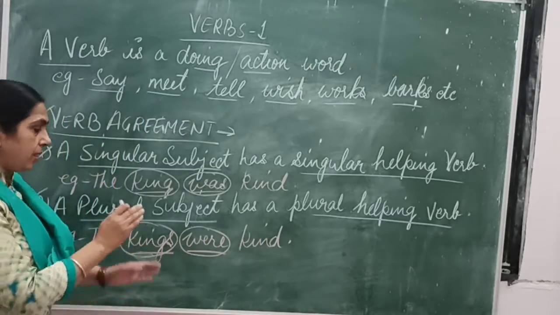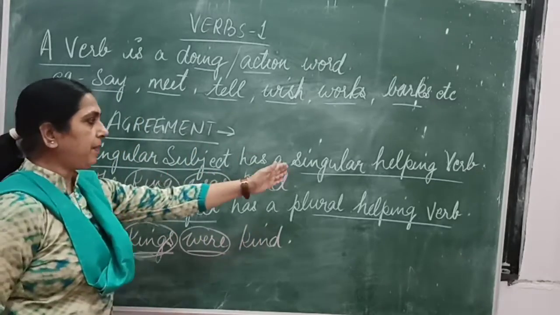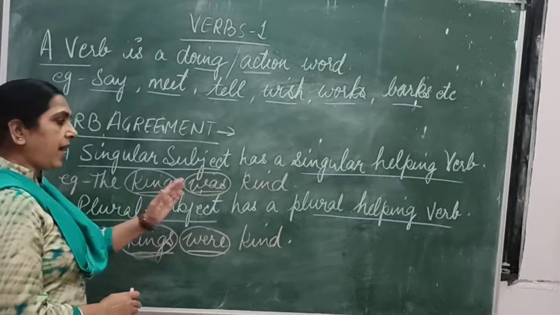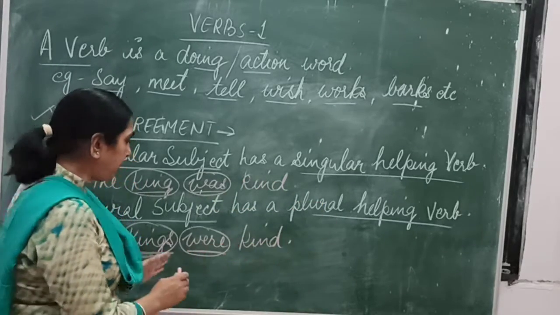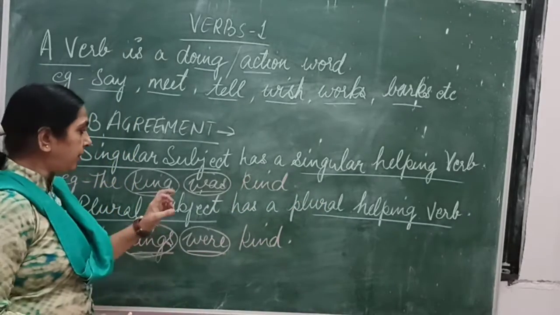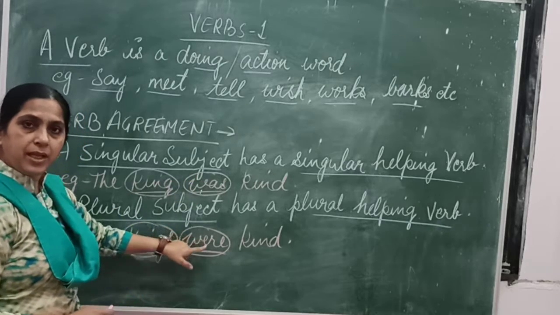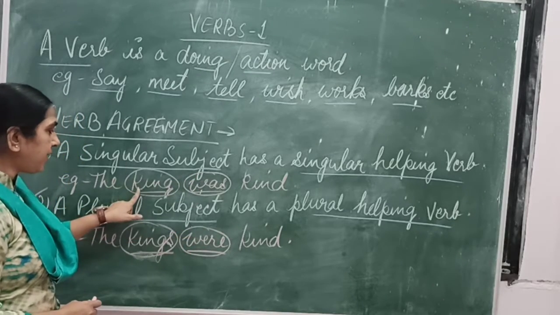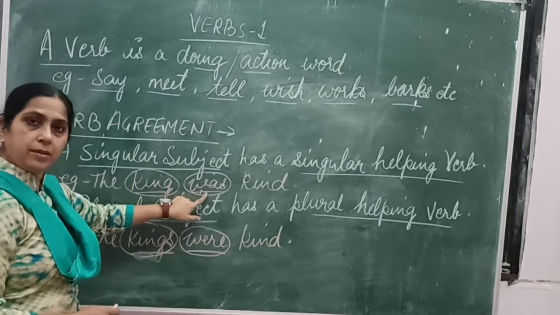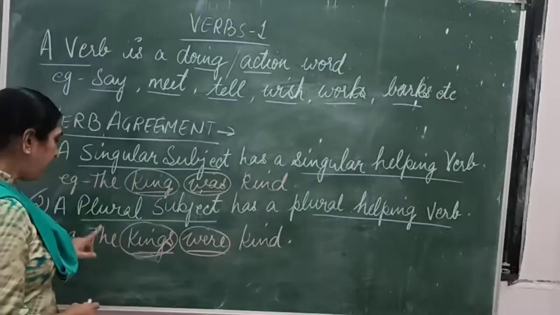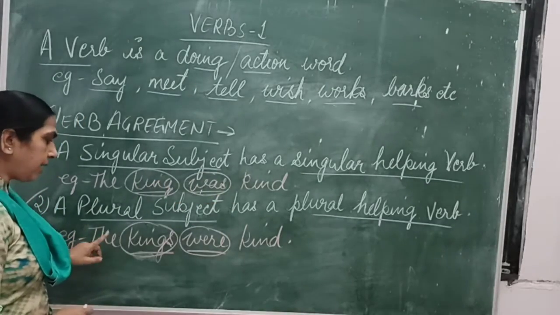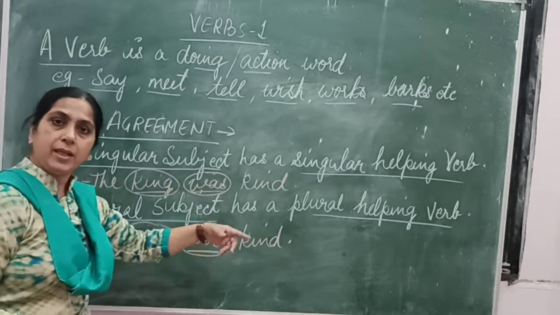So this is how a singular subject will have a singular helping verb and a plural subject has a plural helping verb. This is how the helping verbs, the words was and were, have changed. A singular subject, that is king, is having was: the king was kind. And in the plural subject, the kings were kind.